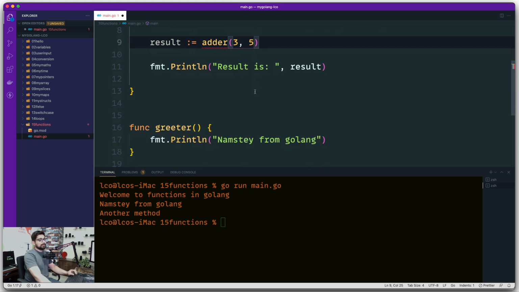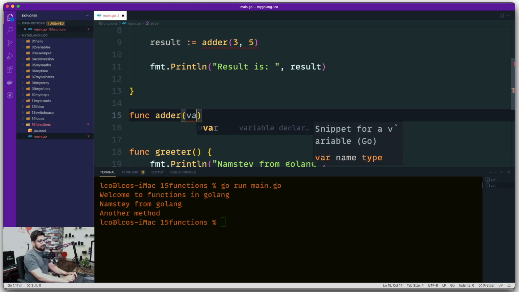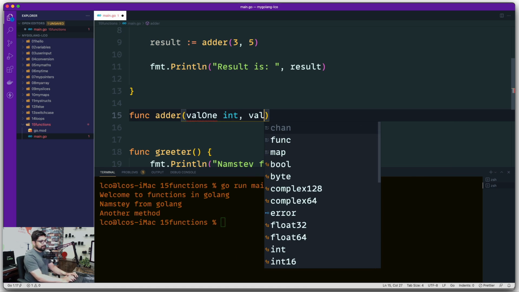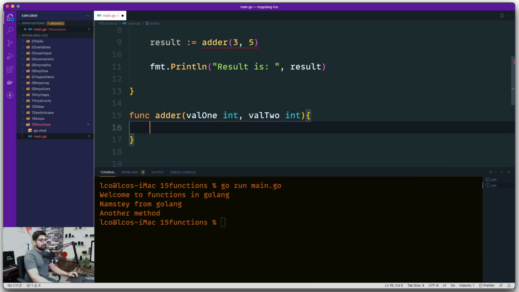So for this, let's go up here. How do we take in the values here? We are going to simply say function adder, since I've already defined the name. And here I'm going to say that I'm about to receive 2 values. So this is going to be val1, which is of type integer. Yes, you have to define what type of values you are expecting here. And another one is val2, which is also going to be of type integer. Okay, so this is fine and easy: you have an adder, you are expecting 2 integers or float or string, you can expect anything up here.